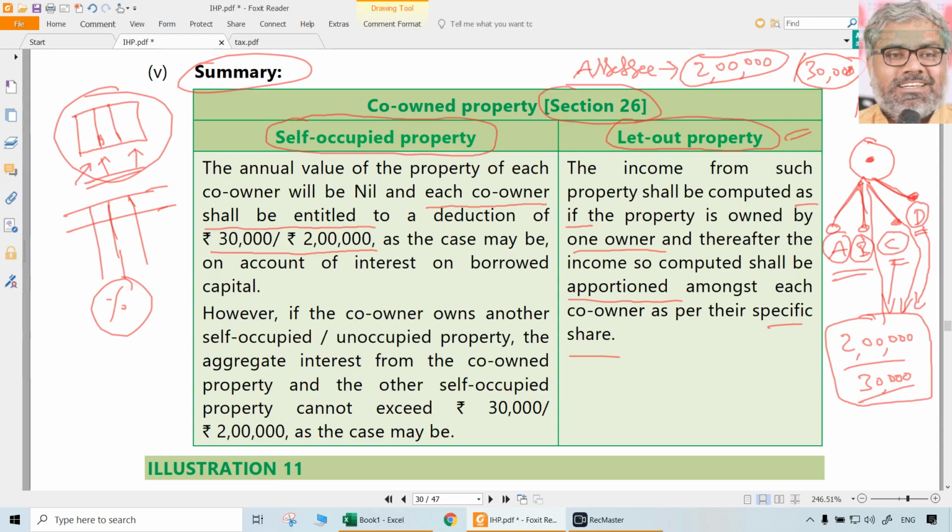That's it. Of course, if this SSC, let us say one of the co-owners like C, owns another property that is also self-occupied, can he claim 2 lakhs here and 2 lakhs there? No, not possible. Total deduction under section 24B for one SSC, 24B itself means interest on the loan or capital that is borrowed. So in case of self-occupied property, total amount of deduction for one SSC cannot exceed 2 lakhs. Whether it is from this particularly co-owned property or some other property, doesn't matter. Total deduction cannot exceed on a whole 2 lakhs. Okay, that is a point to be noted.